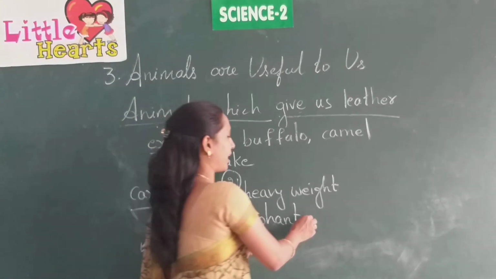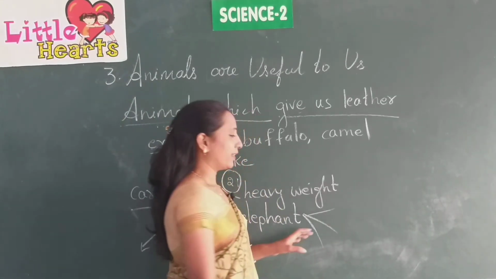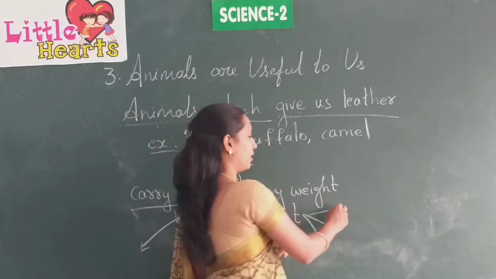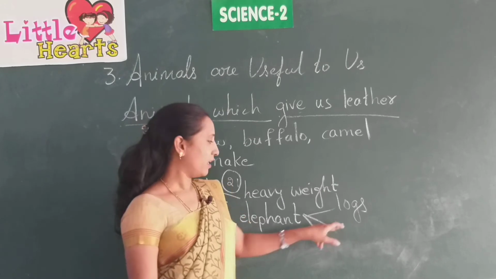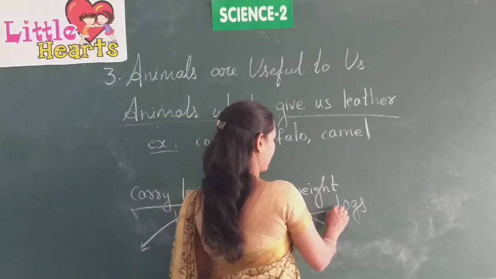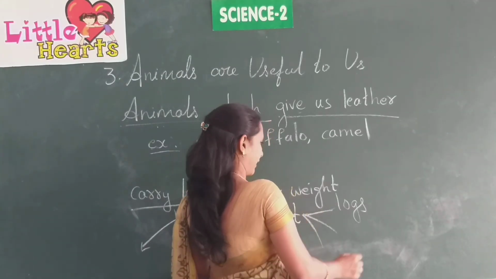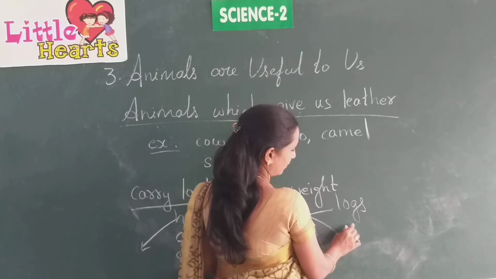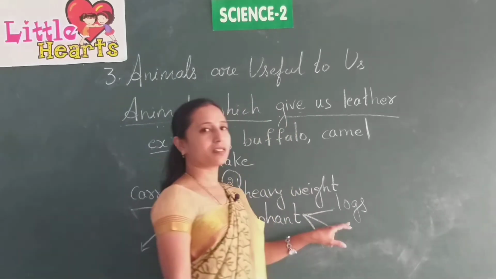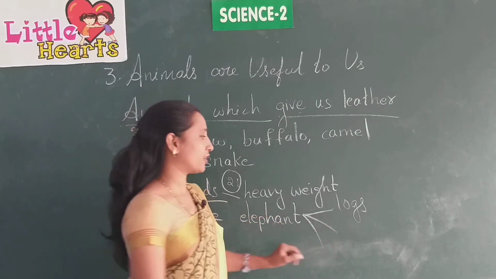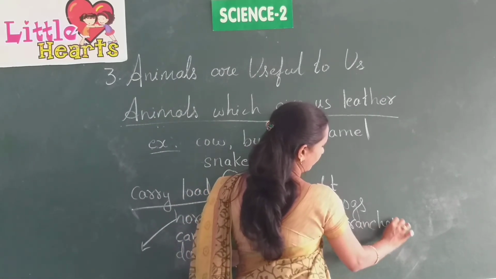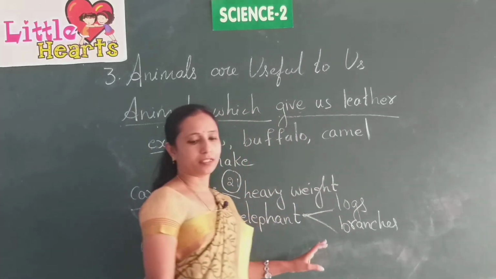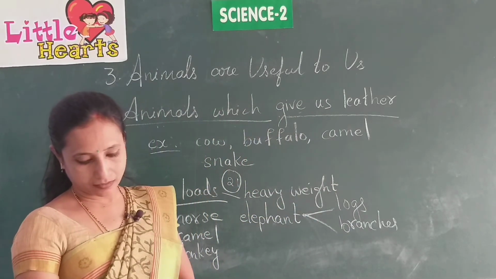And the elephant carries heavy loads like logs, means trunks of trees, and they also carry heavy logs and big branches, etc.